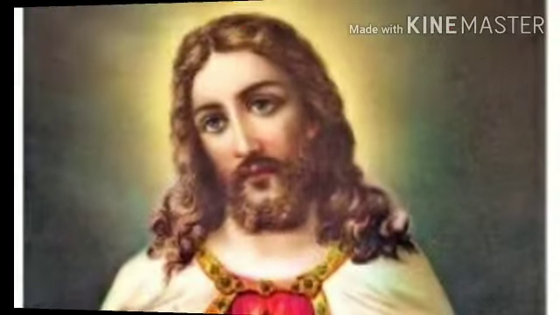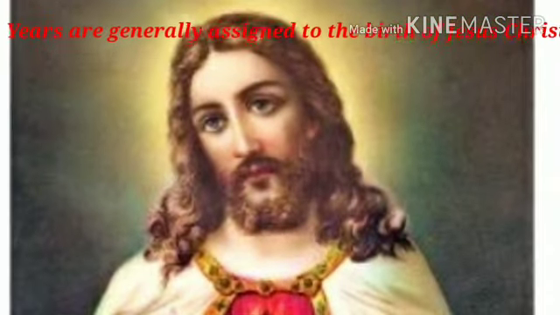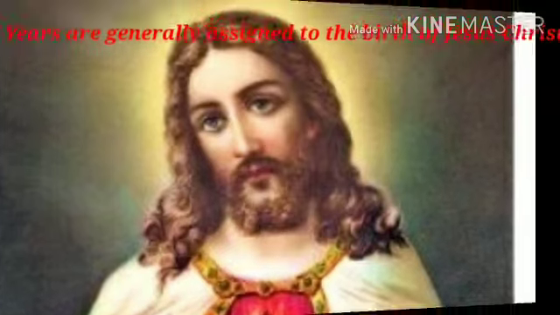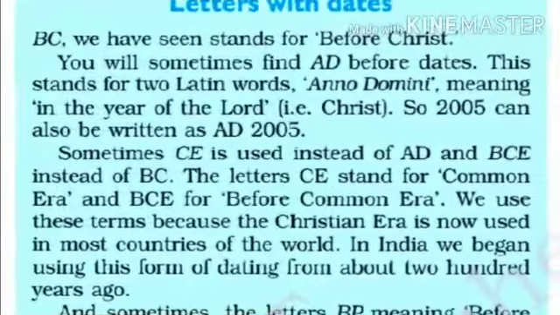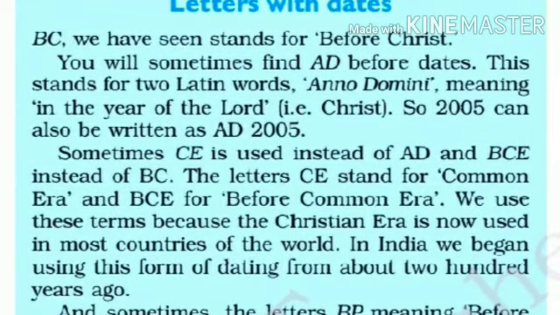This calendar, counted from the birth of Jesus Christ, is used worldwide. You might have studied the integer number line in maths. On the left hand side you have negative integers, on the right hand side positive integers, and zero in between. We have the same timeline in history. In this picture, BC stands for Before Christ, and AD means Anno Domini, which means in the year of the Lord. We will see how AD and BC appear on the timeline.